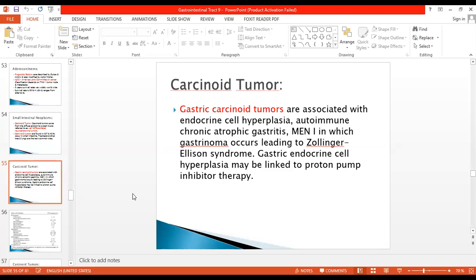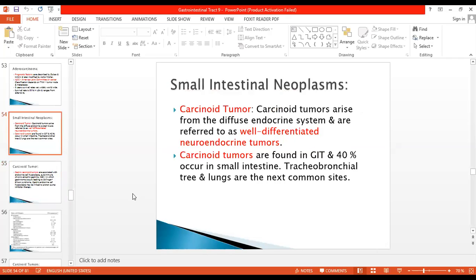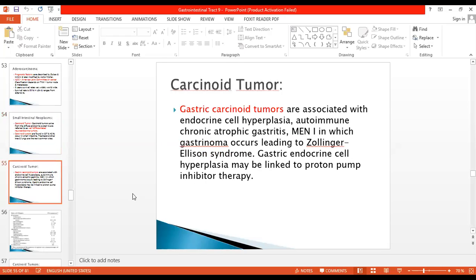So the carcinoid tumors are well-differentiated neuroendocrine tumors. Most of them occur in the small intestine, 40% of them, but they can be seen in the stomach and other GI tract locations. They are also present in the tracheobronchial tree and lungs. Stomach carcinoids are associated with Zollinger-Ellison syndrome as well.